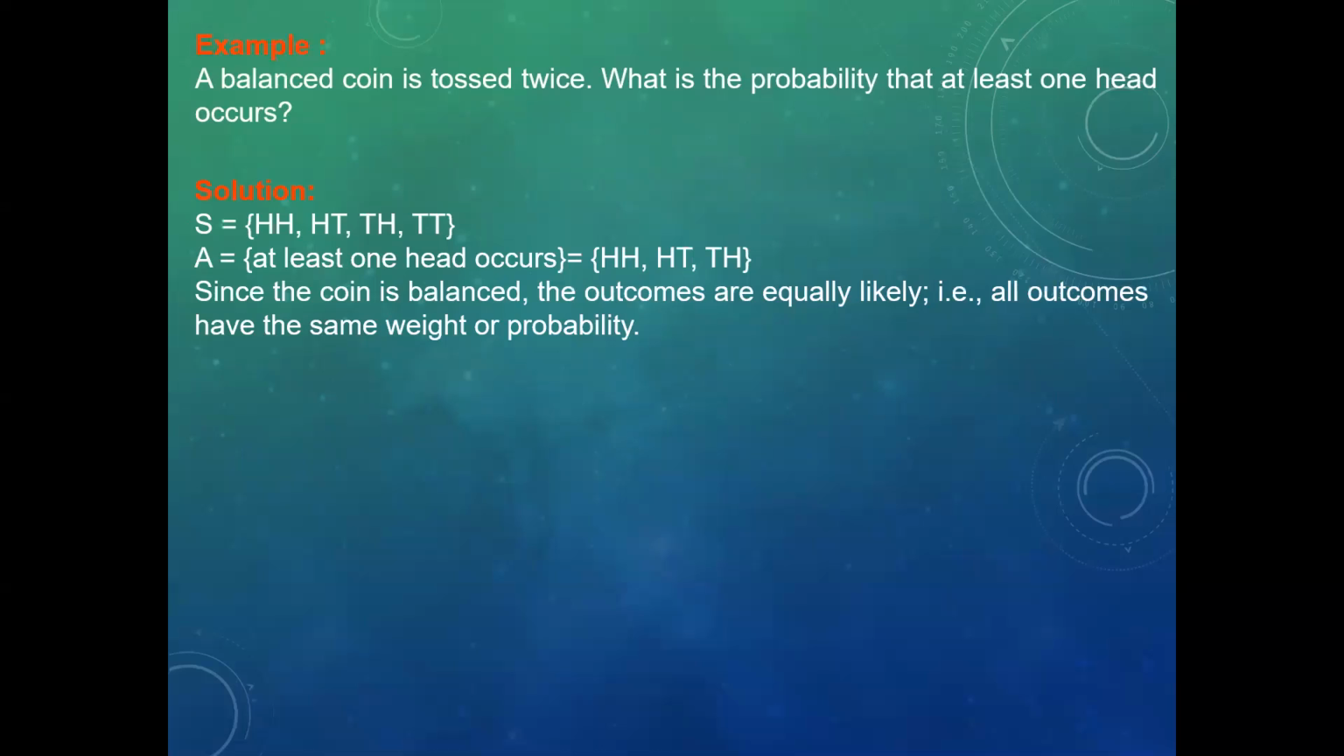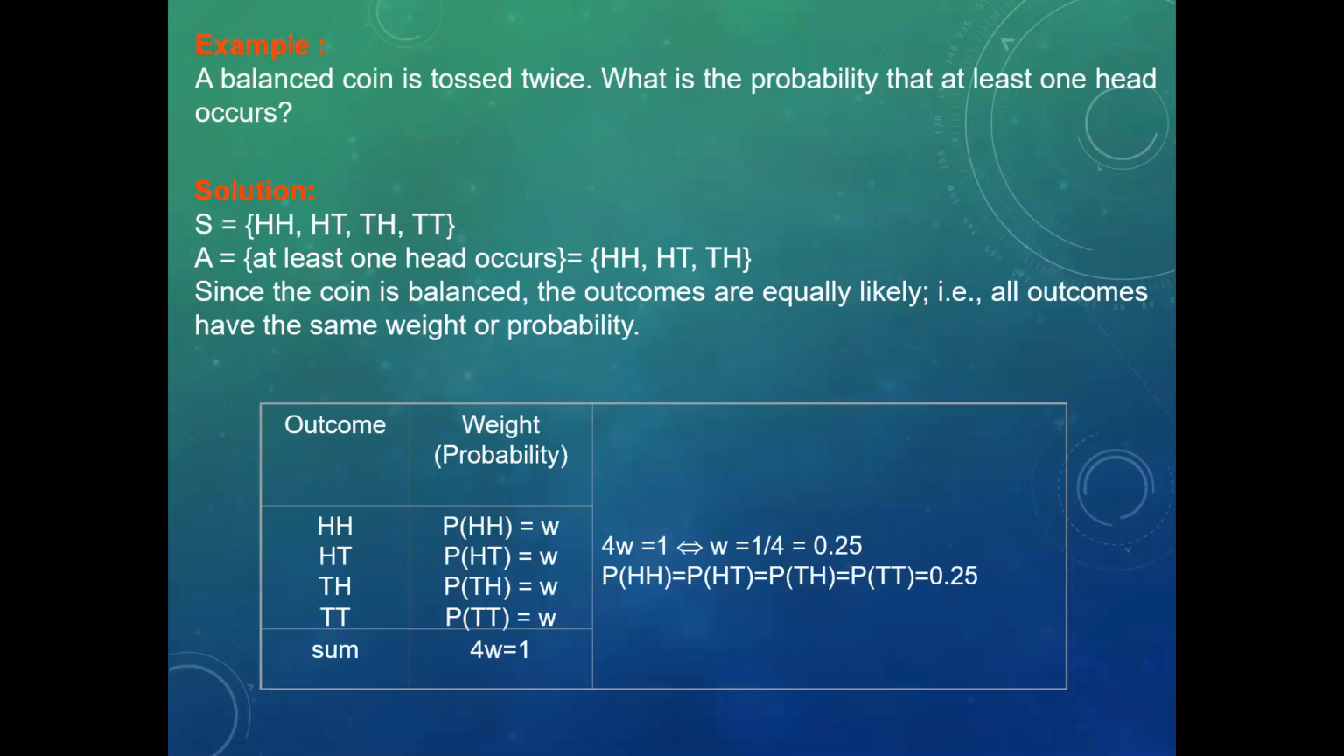Since the coin is balanced, the outcomes are equally likely. That is, all outcomes have the same weight or probability. Outcomes are head head, head tail, tail head, tail tail. Weights: P of head head is equal to W, P of head tail is equal to W, P of tail head is equal to W, P of tail tail is equal to W. 4W is equal to 1. W is equal to 1 by 4.